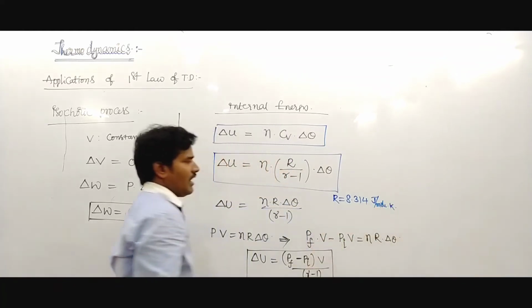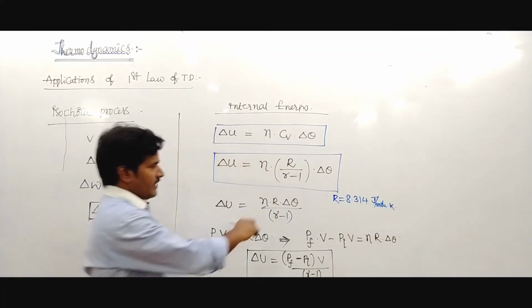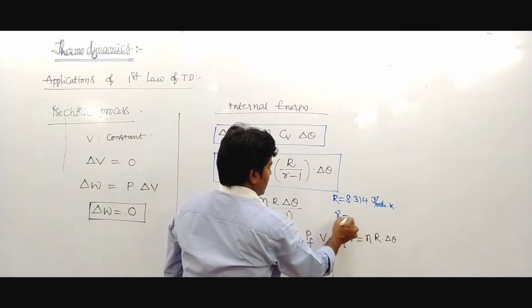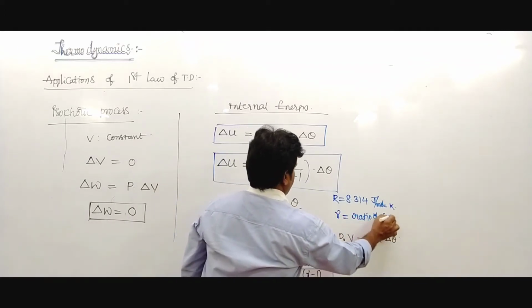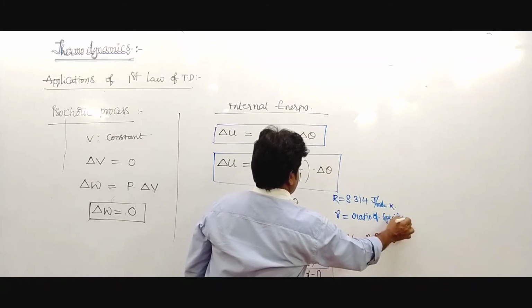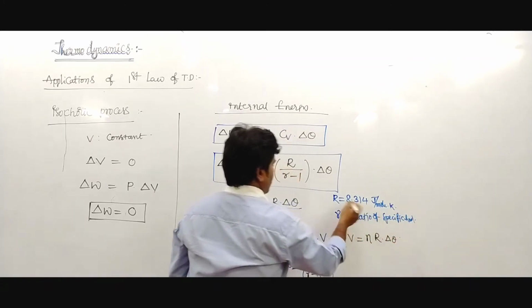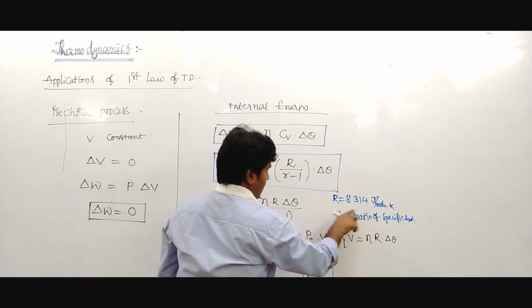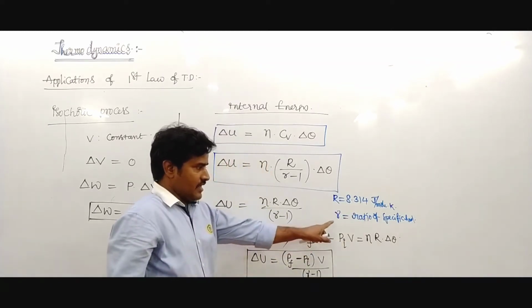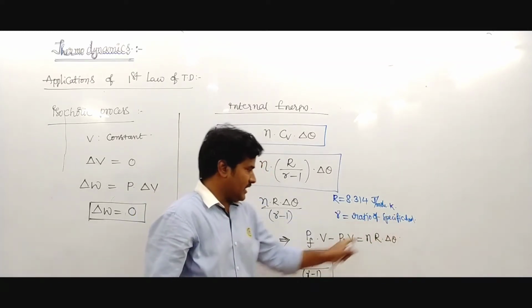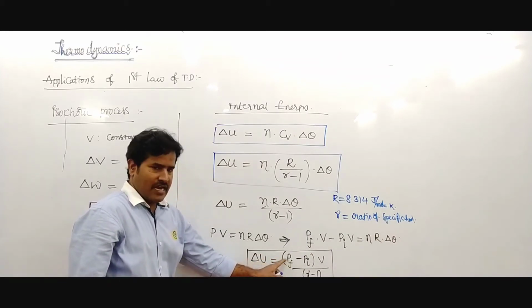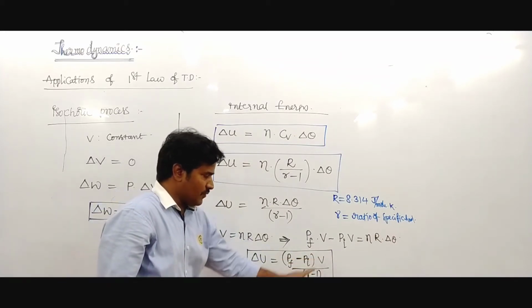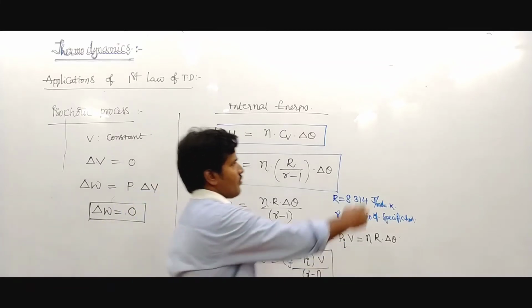This is the R value. And gamma is the ratio of specific heats. So this is the universal gas constant, and this is gamma, the ratio of specific heats. So delta U equals P final minus P initial into V upon gamma minus 1.